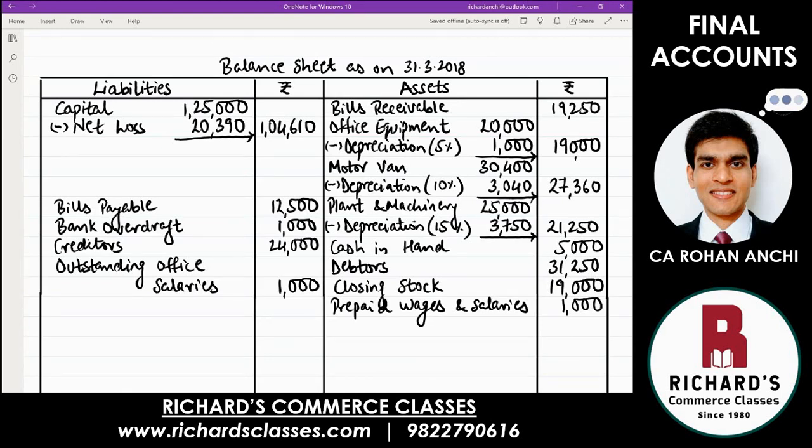That's it. This is the balance sheet, which means there is no balance that is remaining now. It should balance on its own. Both sides should be equal. So carefully add up the liability side, add up the asset side, and check whether you are getting the same total. I'm getting 1,43,110, both sides.